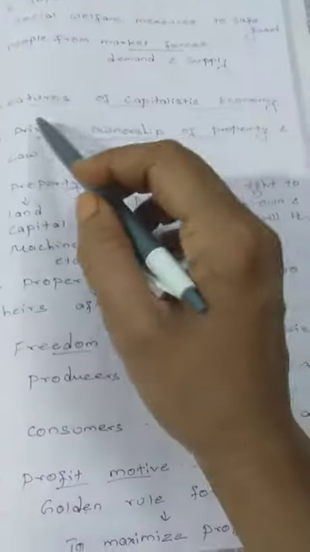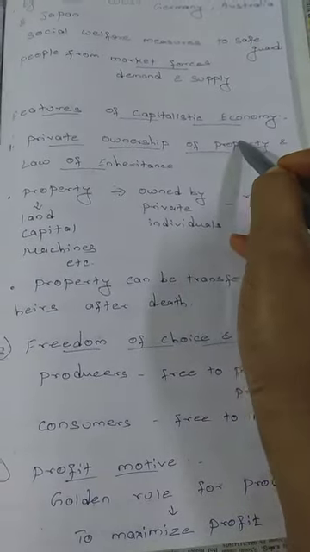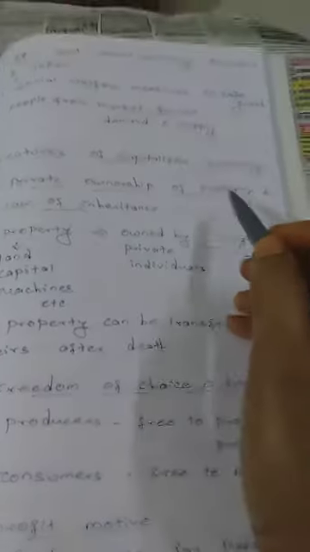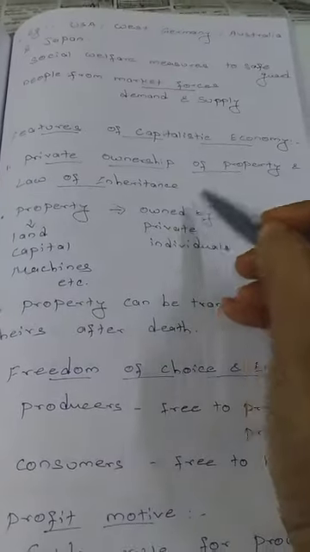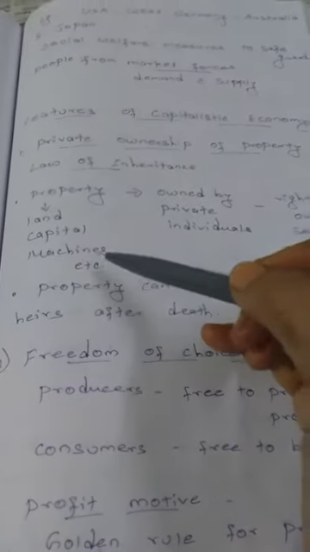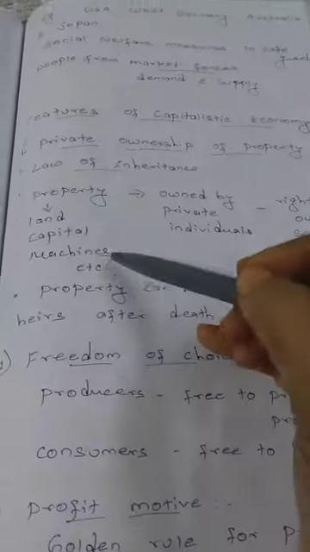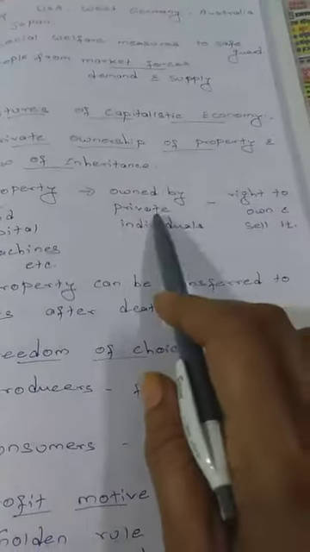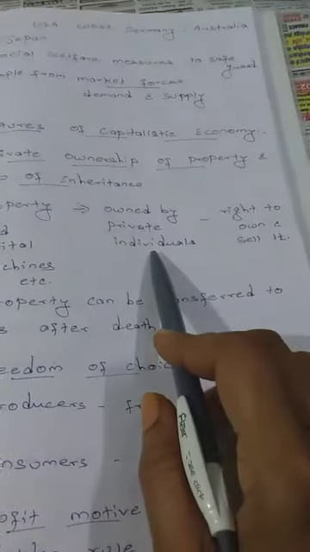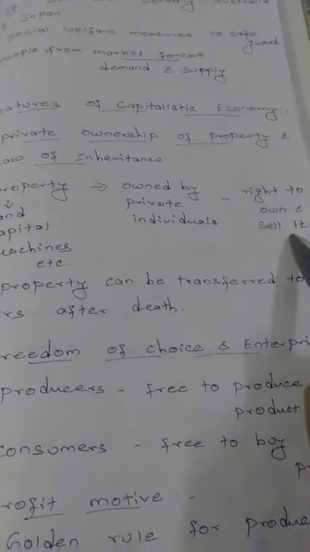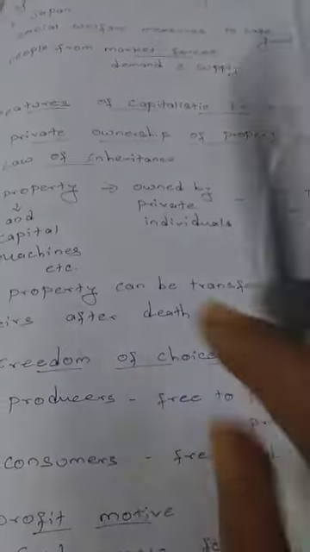Next topic is regarding features of capitalistic economy. The first point is private ownership of property and law of inheritance. So private ownership, property refers to land, capital, machines which is used for production of products, which is owned by whom? Private individuals. Private individuals refers to private companies. So they have the right to own and sell the property at any time in case of capitalistic economy.